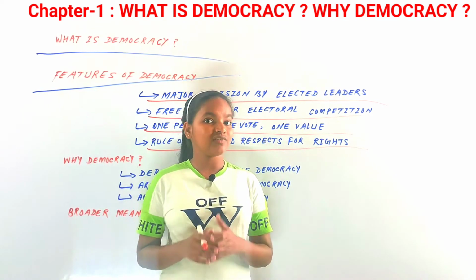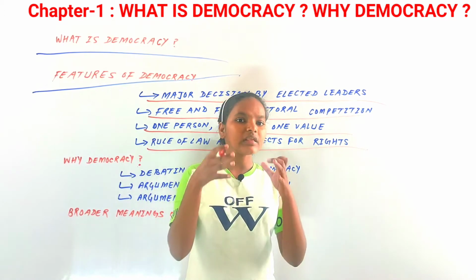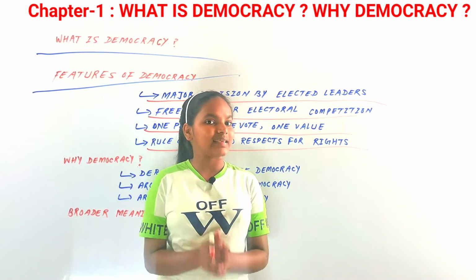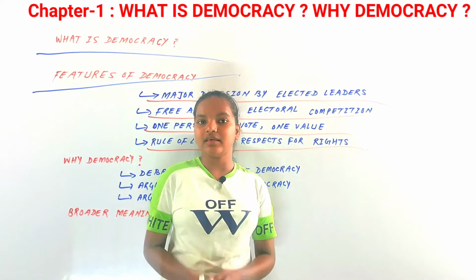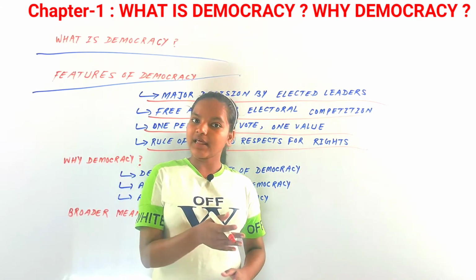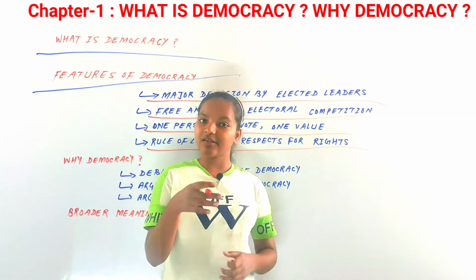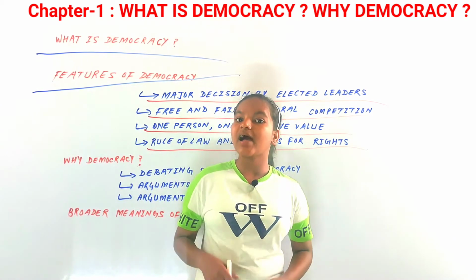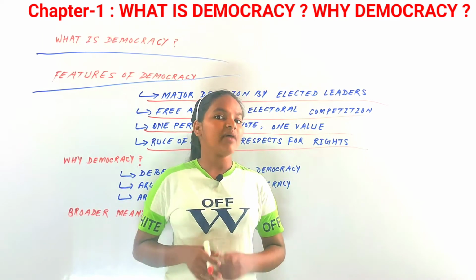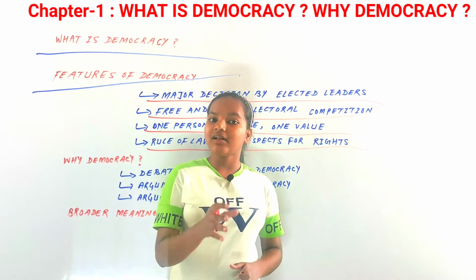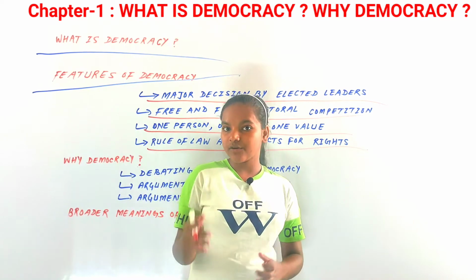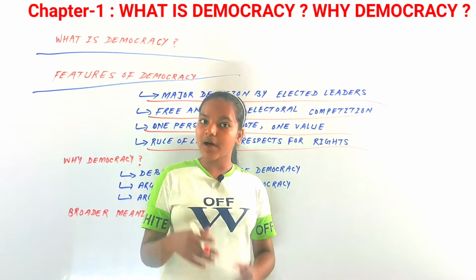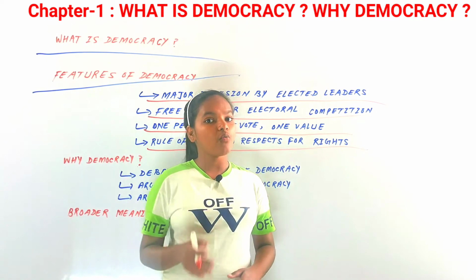Now that we have discussed what democracy is, we have seen its simple definition and, step by step, the features of democracy. Now let's sum them up. The simple definition of democracy is that it is a form of government in which rulers are elected by the people, by the citizens of the country. There are many features: first, the final decision making has to be by the elected representatives, and those elections should be fair and free, so that the opposition party also stands a chance to rule over that country.